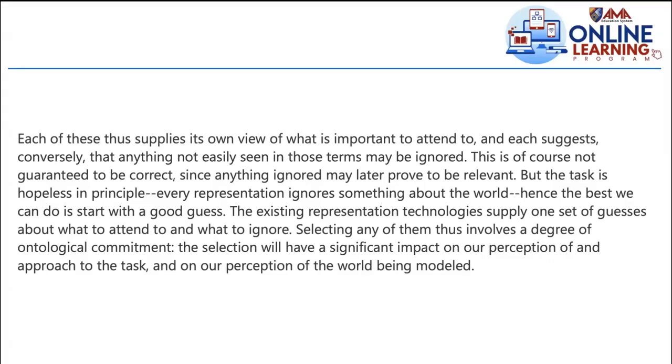Therefore, there will be a blurring effect, because if you focus in terms of rules, for sure there are aspects of the world which will be ignored or blurred. It suggests, conversely, that anything not easily seen in those terms may be ignored. So there's a focusing and blurring effect.